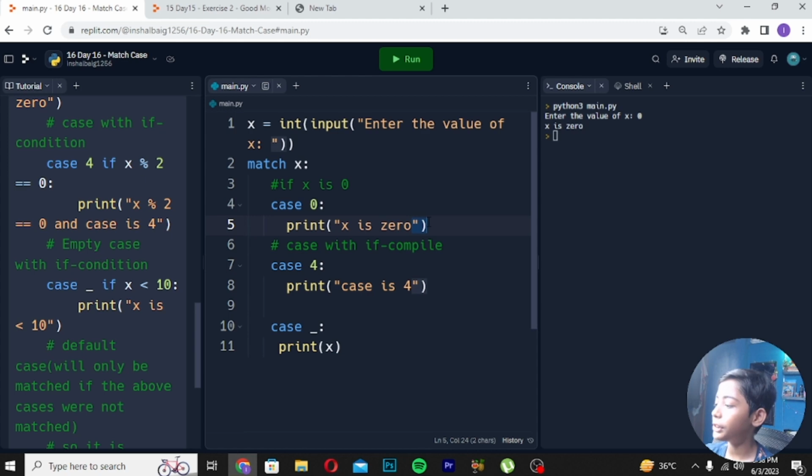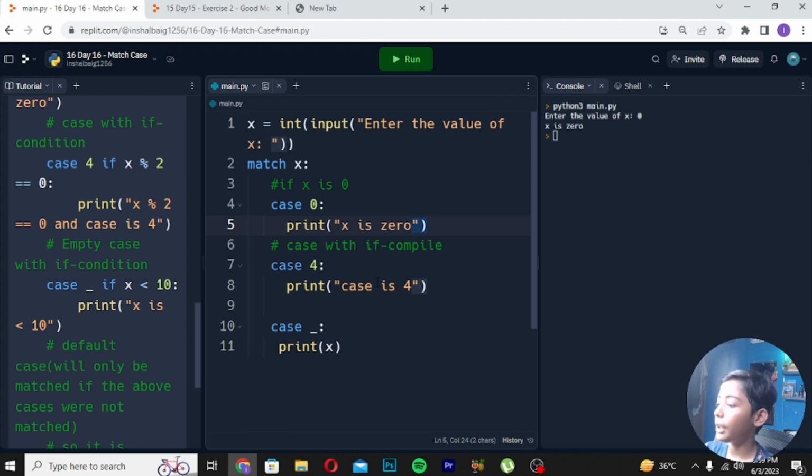Now let's move to another thing. If you're coming from a C, C++ or Java like language, you must have heard of this. I have written a match statement, which compares a given variable's value to different shapes, referred to as patterns. The main idea is comparing a variable with all patterns. So these are all the patterns: case 0, case 4, and so on. Now you can also use if else here.